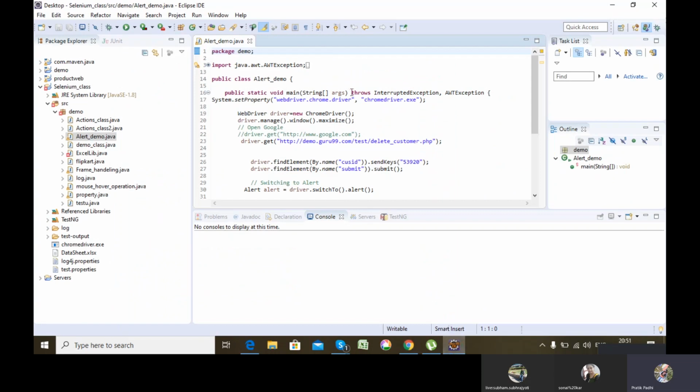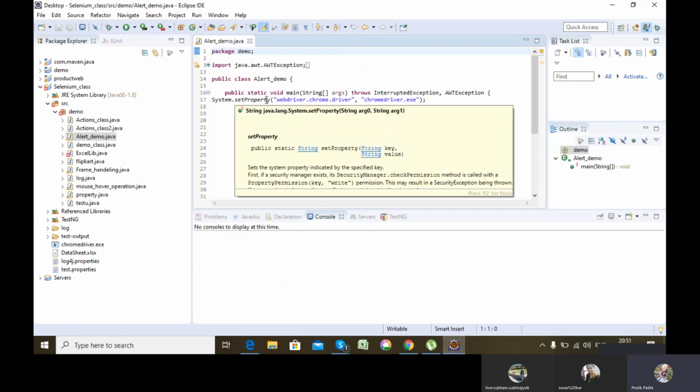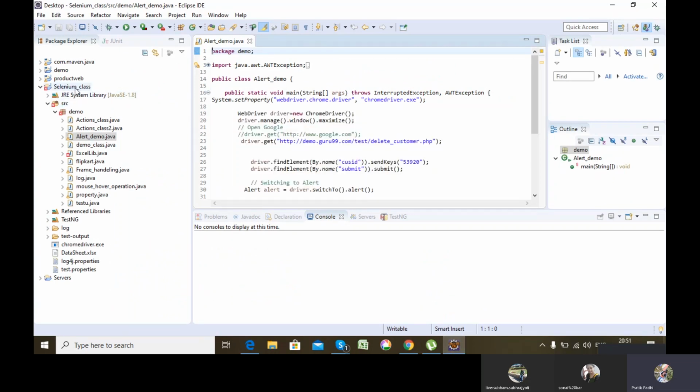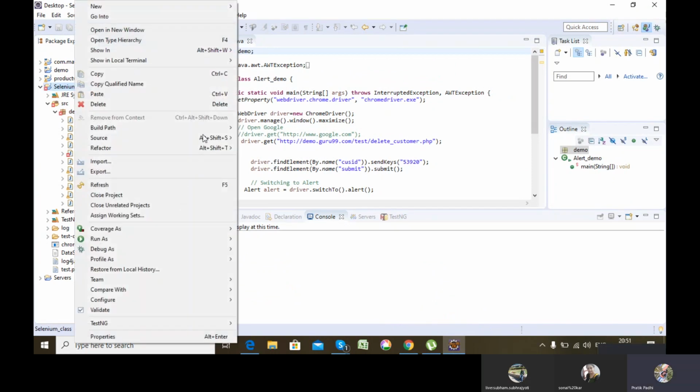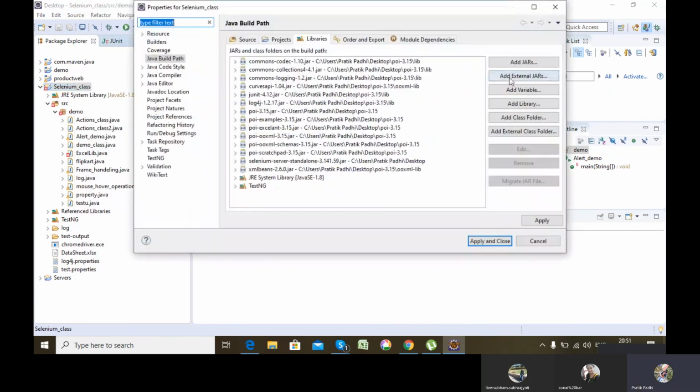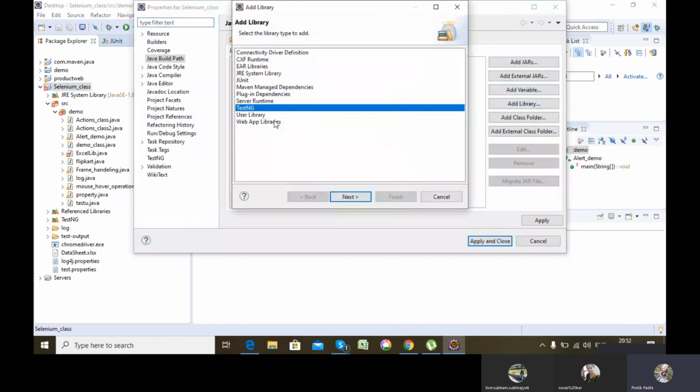So how will you confirm that TestNG got installed in your Eclipse? Just right click on the project, go to build path, configure build path, then add libraries. Inside that you'll see that TestNG appears. Before installing the plugin in Eclipse, you will see that this doesn't appear. After installing the plugin, you will see that it appears here. Got my point?